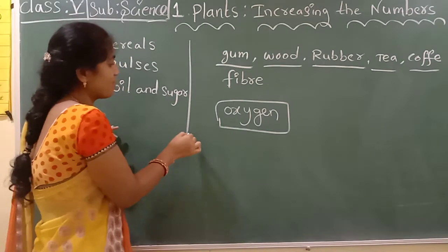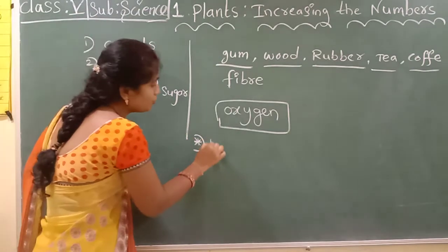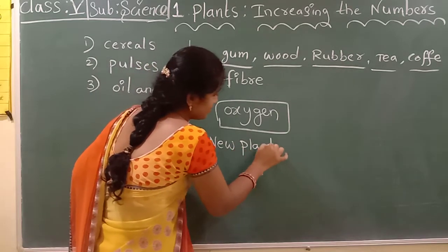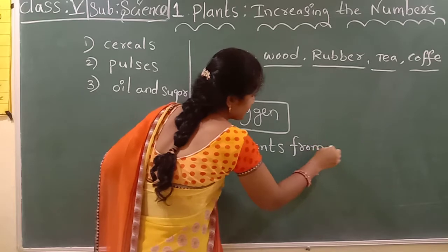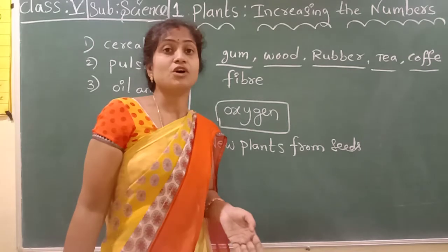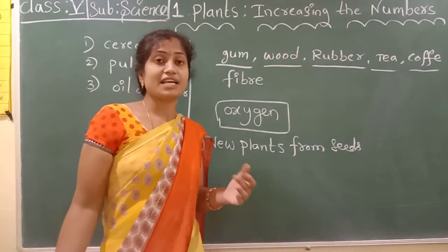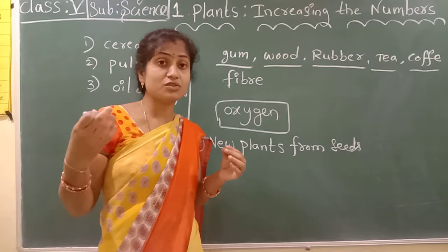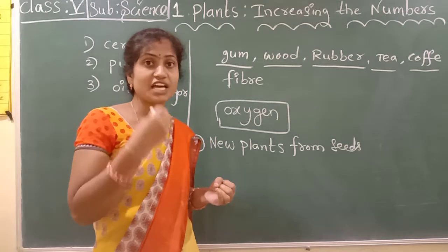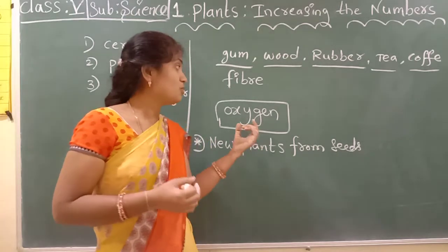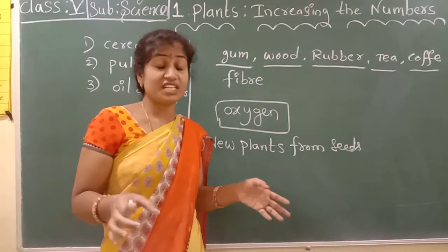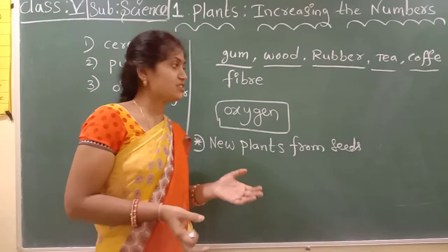Our first topic: new plants from seeds. Without plants we can't live on the earth; without plants we can't exist. When we are taking breath, plants are giving it. When we are eating, plants are giving us food. We are using so many things like furniture, and we get them from plants only.